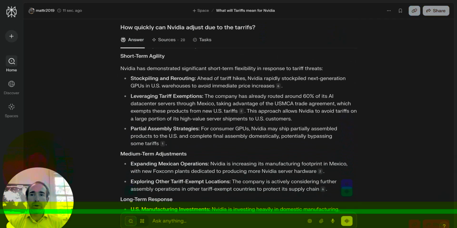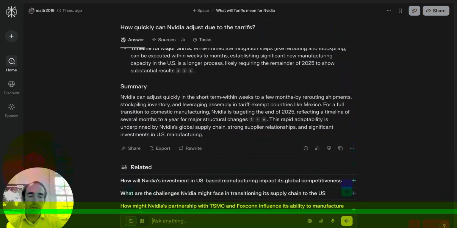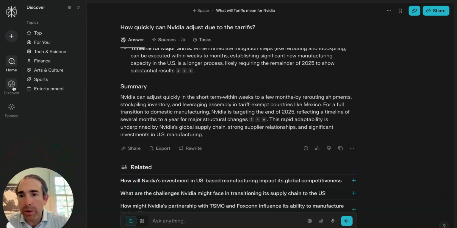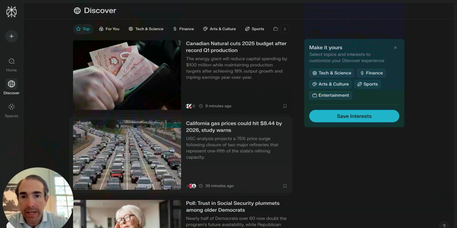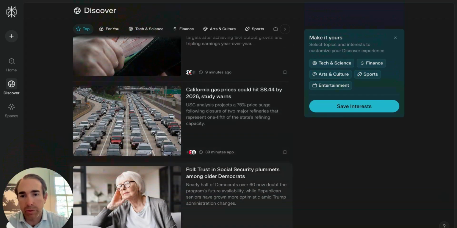This is the beauty of it, real-time information that you can do. You can save this, you can export it, you can share it. There's a lot of functionality that you can do. You also have this Discover section, which is similar to a news feed that you can go through. We're going to come back to this, but you can see it summarizes the most recent stories.